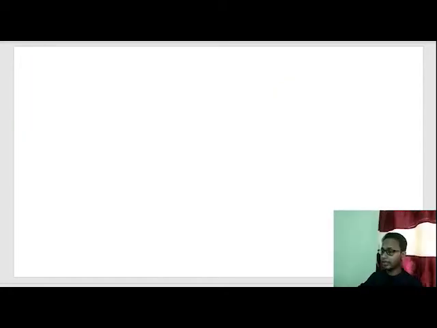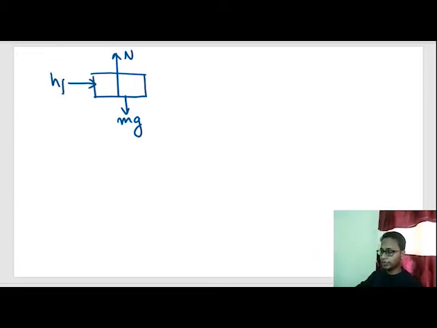Let's draw the FBD. Upward is normal reaction force, downward is gravity force. Out here is a human applying some force and friction force getting applied out here. Let's write the vertical component of forces.